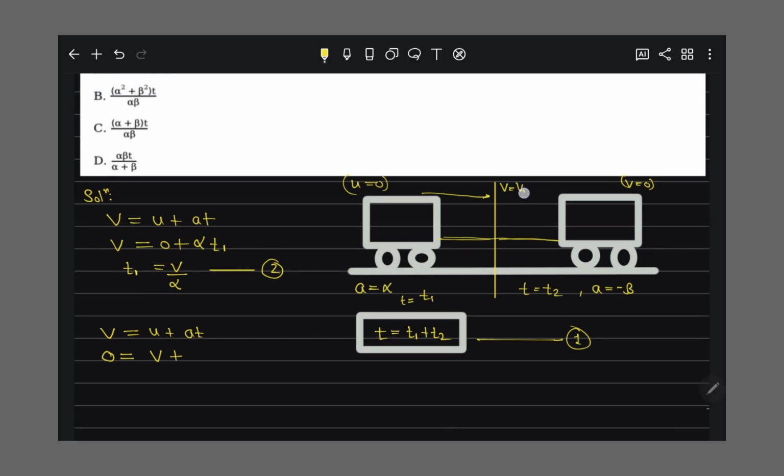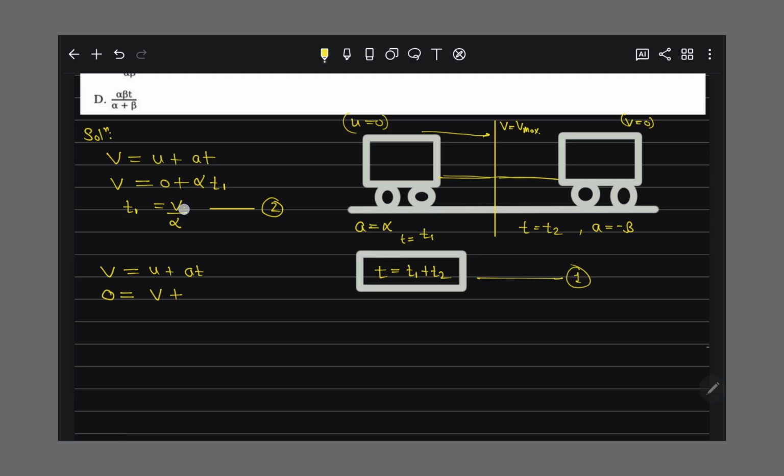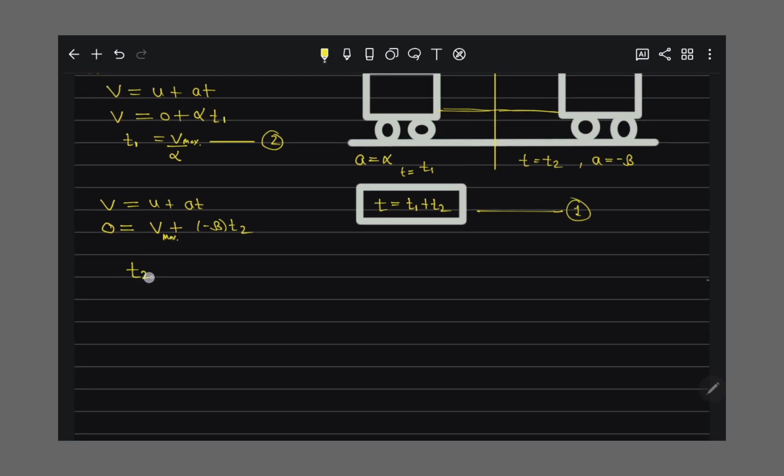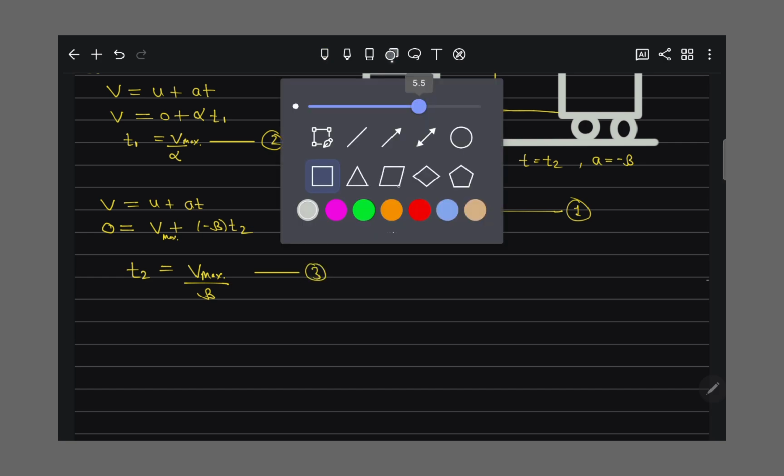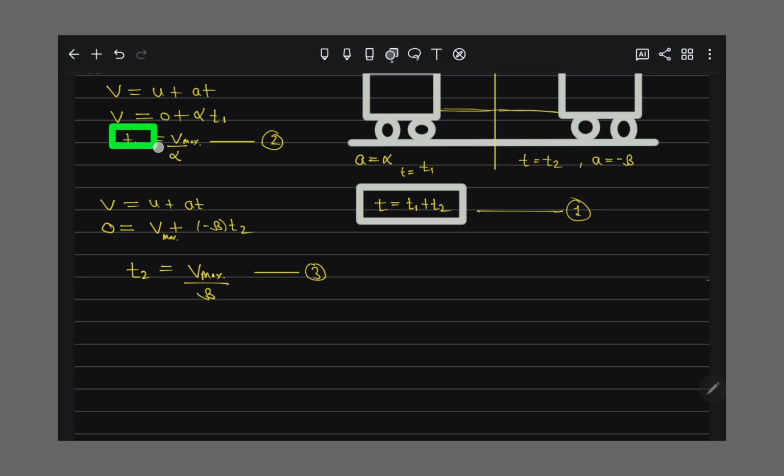This is the point where maximum velocity is achieved by the car, so I say this is v max. Acceleration is minus beta into t2. So t2 is basically v max by beta. This is our equation number third, right? Understand now? Any doubt left, you can ask.